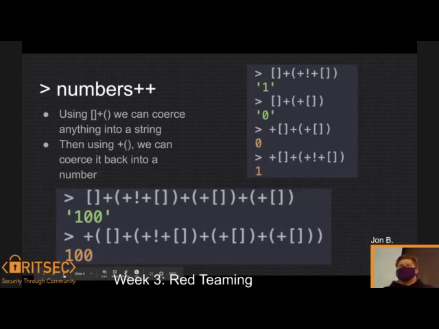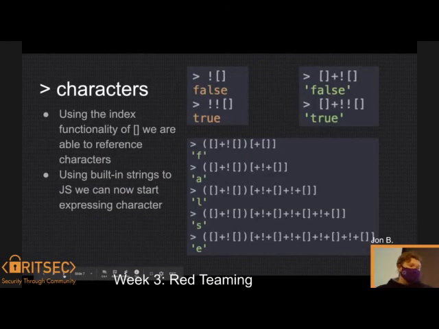So what? That's not JavaScript. Now we get onto characters. We use the built-in names like true, false. We'll get into not in numbers, stuff like that. So we can take those objects, convert them to strings, and then index them using the indexing or array operator, whatever you want to call it. So now we have the ability to express just some true and false, like FALSETRU. You can't do much with it right now, but we can go a lot further.